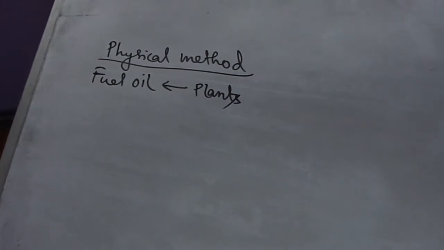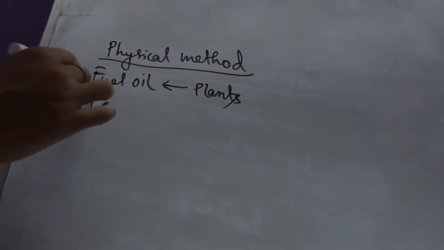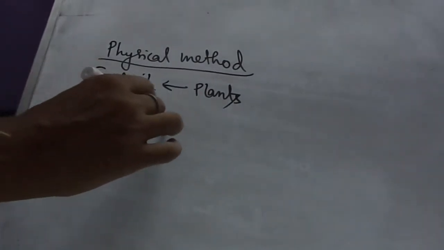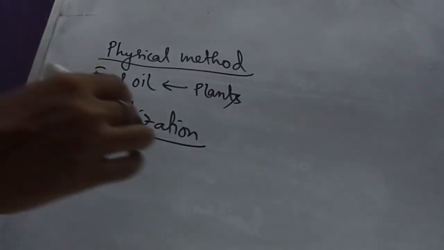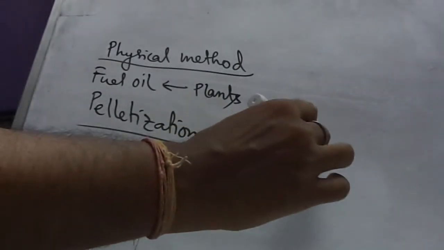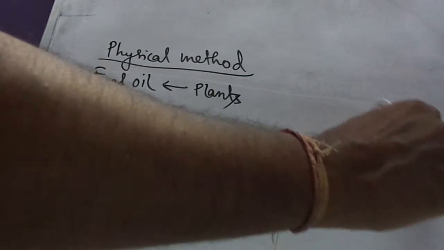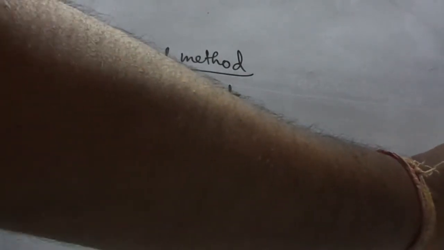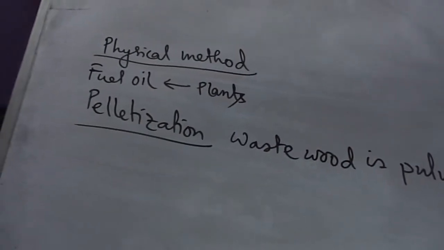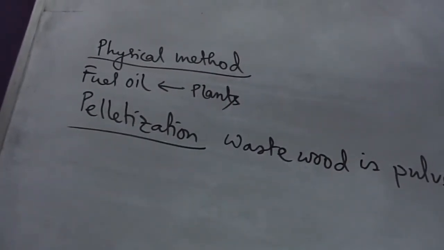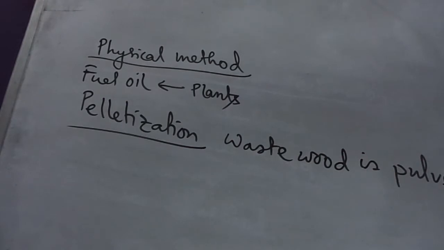Another one is pelletization. Pelletization is a process in which waste wood is pulverized, and dried and forced under pressure through an extrusion device.